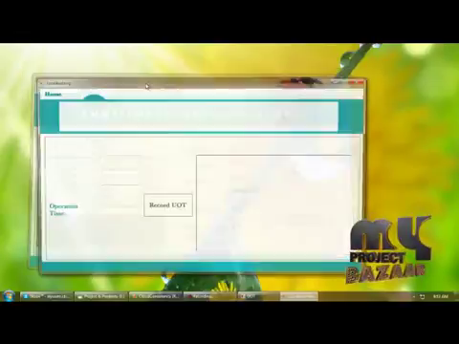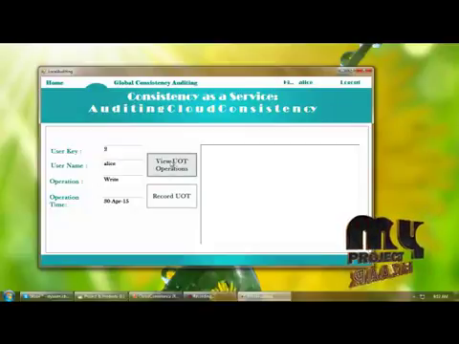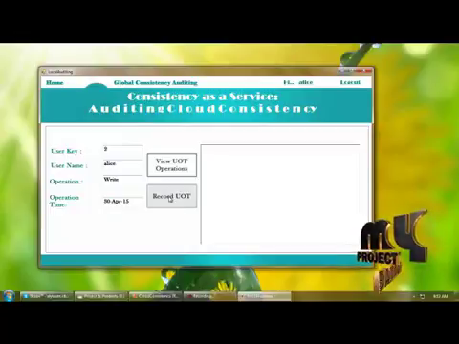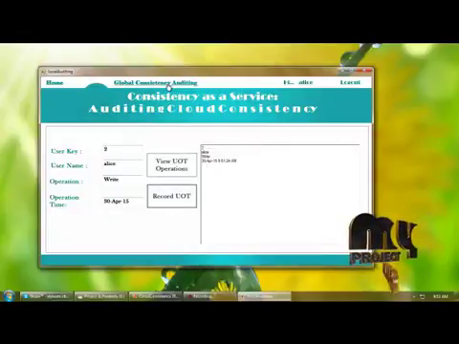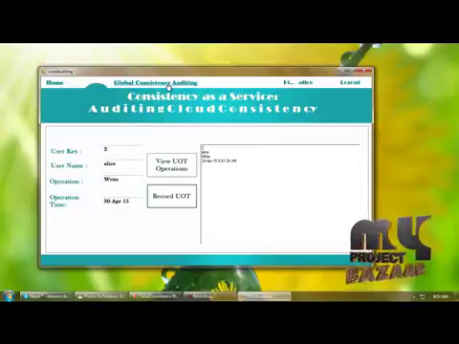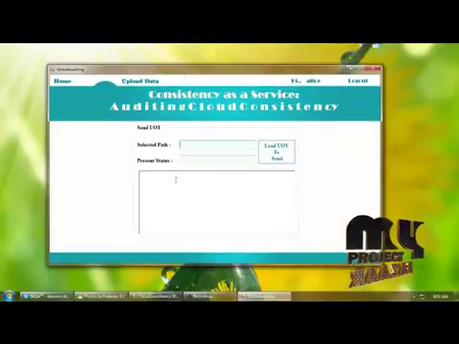And next, local consistency auditing. In local consistency auditing we can view the user UOT operation. Here we are recording, that is saving, these details as a text file. So this file is written successfully. And next is global consistency auditing. In global consistency auditing, we are transferring the UOT operation to the auditor.